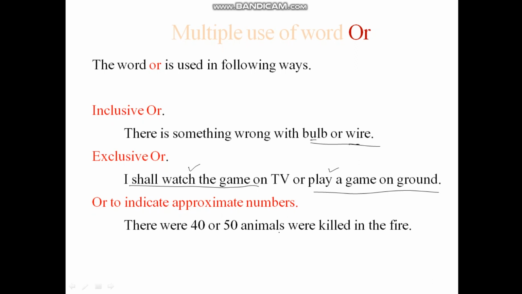Then OR can indicate an approximate number. For example, 40 to 50 students passed in the examination, or there are 40 to 50 animals who were killed in the fire. So this is how OR is used.